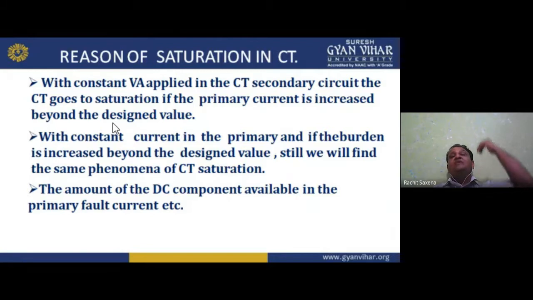If it goes to 510 ampere, that is saturation, due to the design value being exceeded. With constant current in the primary, if the burden is increased beyond the design value, we still find the same phenomenon of CT saturation. And the amount of DC component available in the primary fault current is again a reason for saturation in a current transformer.